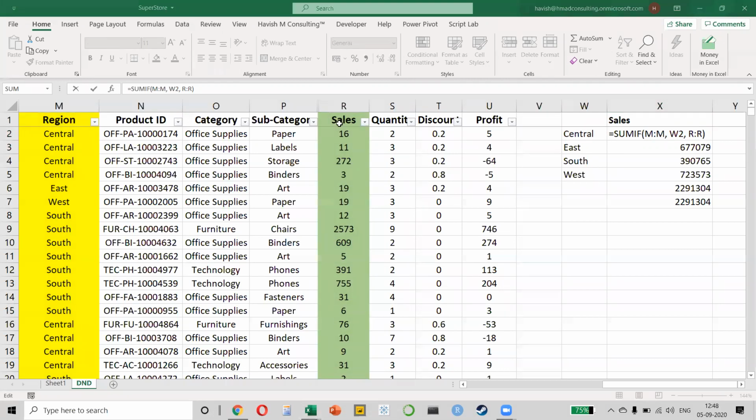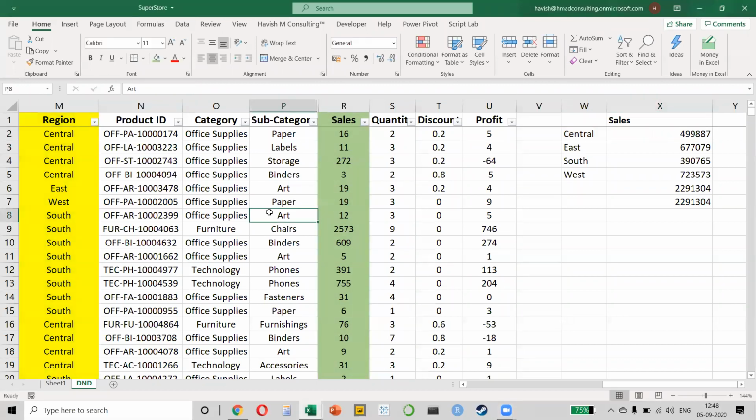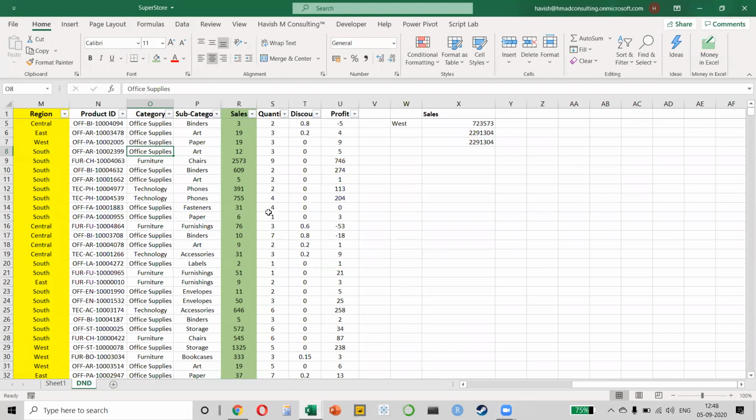All good? Great. Now, this is the challenge. Right now, you notice that it is only giving you the result when you write a formula. But what if I don't want to write a formula? What if I want to get the result in a single click? That is where pivot tables will help me. So all of you who already know pivot tables, the next 2-3 minutes will be very easy for you. But I just want to make sure that everybody else is on the same page. That's why I want to talk about pivot in a little more detail.